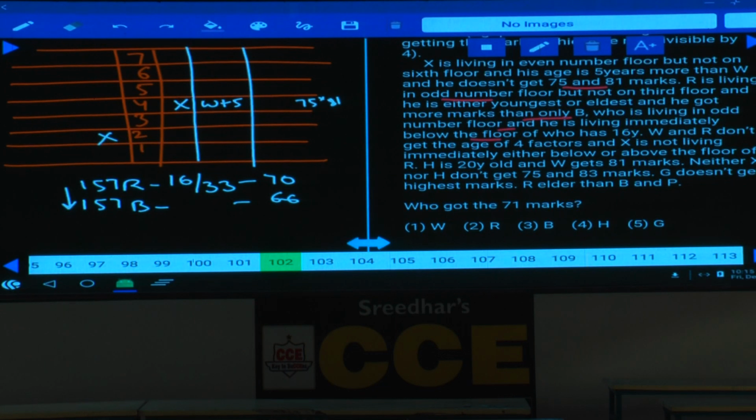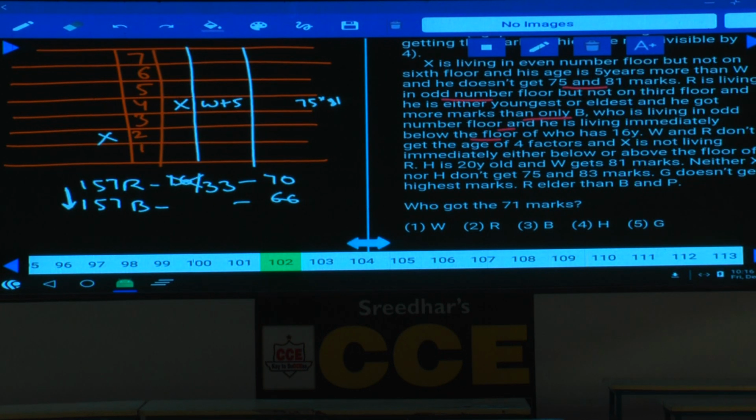No, why is it no? Because if R is 16, then B is staying immediately below this one. But R as well as B, these two persons are staying on odd number floors. There must be at least one floor gap between these two, which implies that R cannot be 16-year-old. R is 33-year-old and his marks is 70. Clear now? Now we are able to determine the age of this one. R is 33. W and R do not get the age of 4 factors. Now the age of this person is 33.